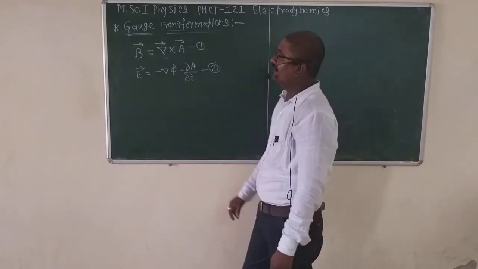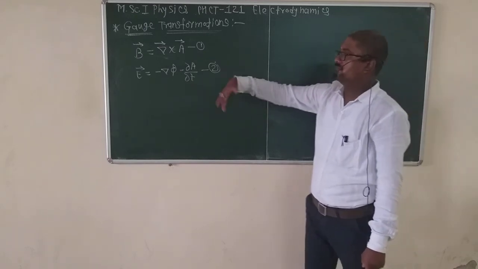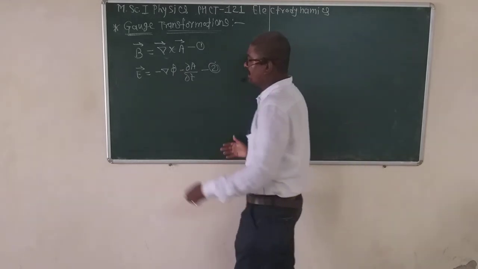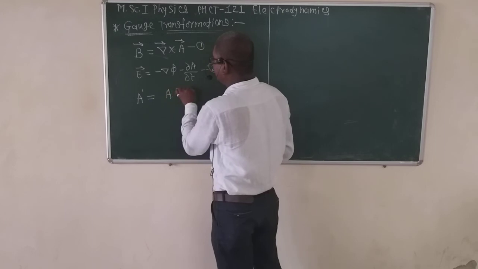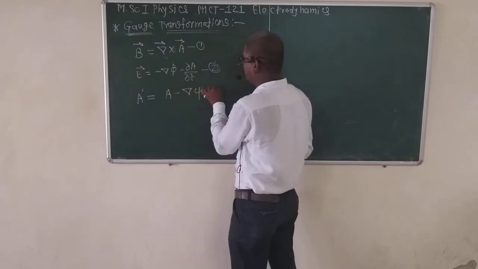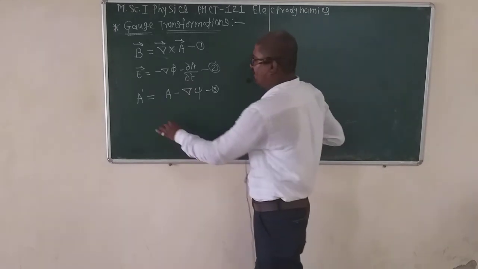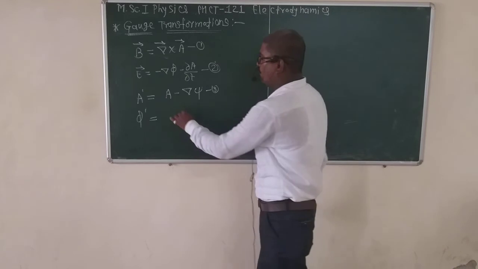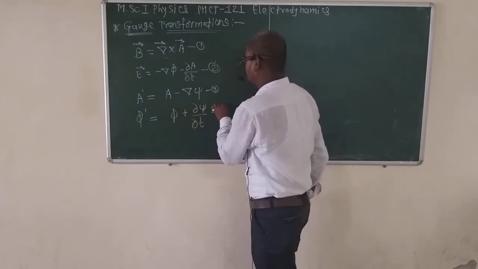potential. Then in the next step, we apply two transformations. The transformation equations are A dash is equal to A minus del psi, equation number 3, and phi dash is equal to phi plus del psi by del t, equation number 4.